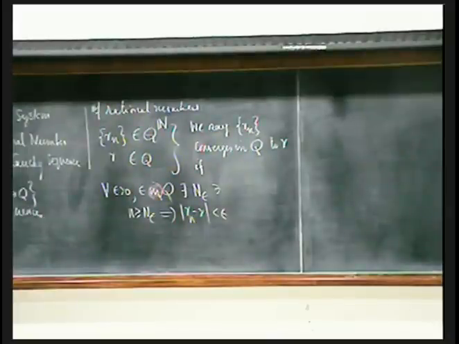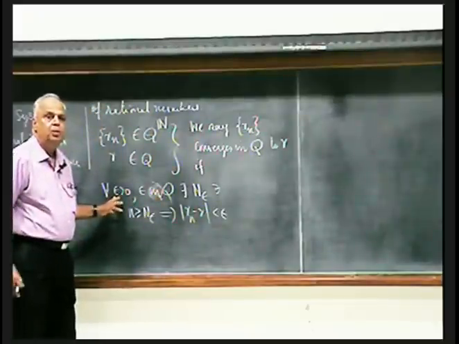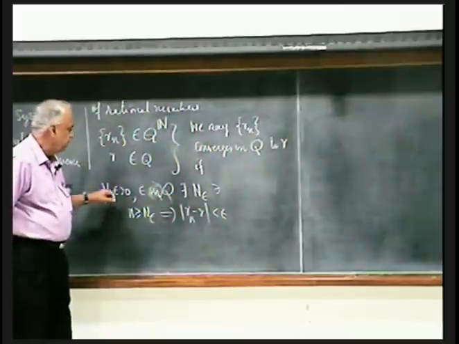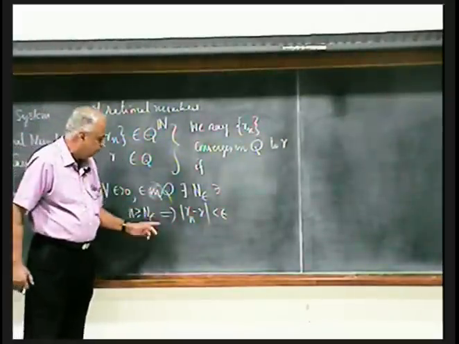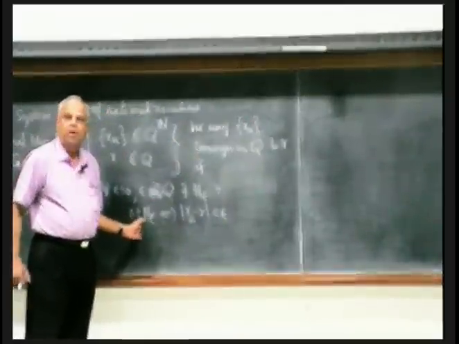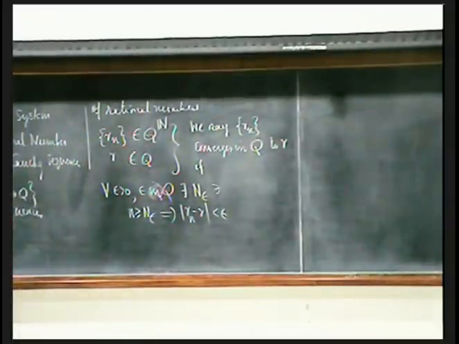Beyond a certain stage, the difference becomes as small as you want. Beyond which stage it becomes so will depend on how small you want the error to be. You prescribe the error, then I will tell you where you should look. You look beyond this stage, then you will always find the error to be less than epsilon.